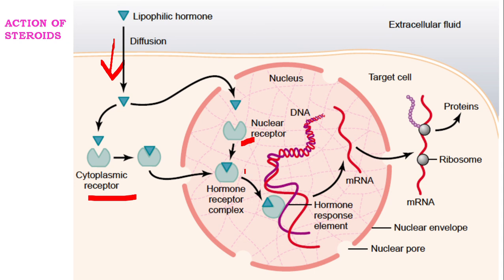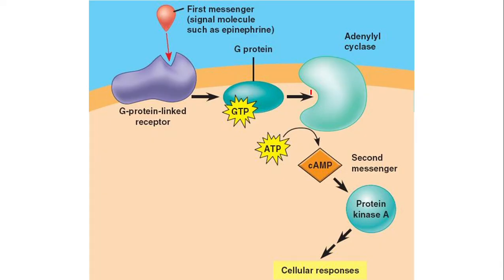Even if the hormone receptor complex is formed in the cytoplasm, it can diffuse across the nuclear envelope into the nucleus. There, the receptor hormone complex is interacting with the DNA. It is transcribed into mRNA. It is translated into proteins in the cytoplasm. Whatever it is, the protein product is produced. Next topic is secondary messengers. We will see in another slide.